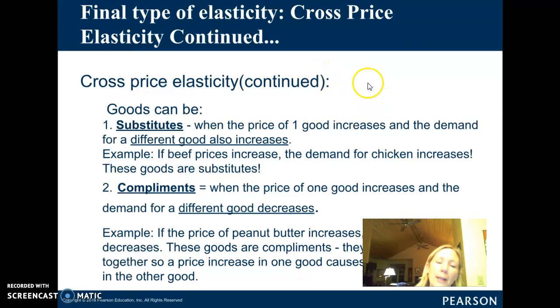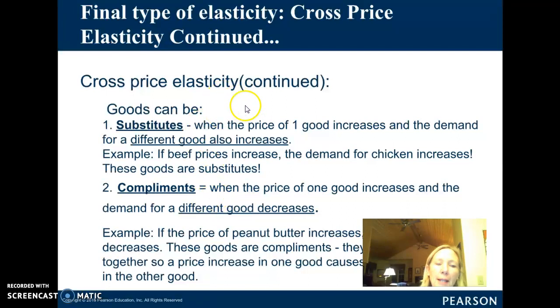So if we talk about own price elasticity, you have elastic and inelastic. Income elasticity, you have luxury, normal, and inferior goods. And cross-price elasticity, you have substitutes and complements. So you really have to get the terms down there.